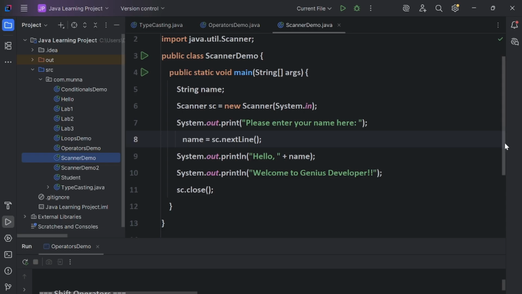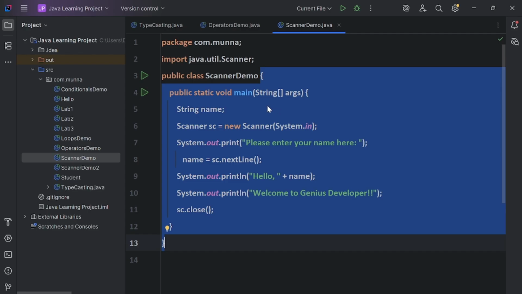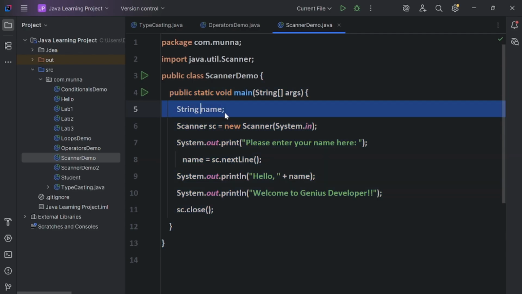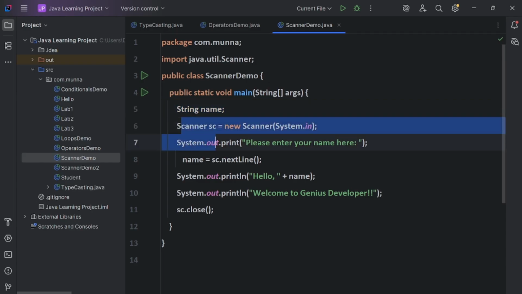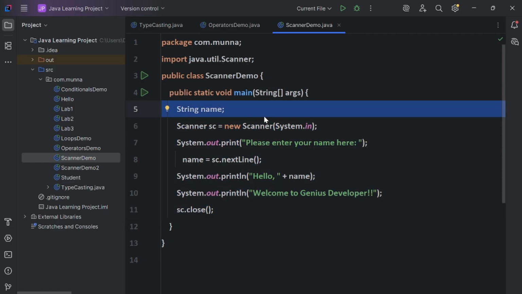See, guys, here I have implemented this ScannerDemo logic in the ScannerDemo class. Whenever we define a variable, usually we initialize it ourselves and give some value. But if we don't want to give some value directly in the code, the user will insert the value on the screen, the system will read the input from the user, and then process that data. So I have taken this String variable but have not initialized it. I will take this detail from the user through the console.